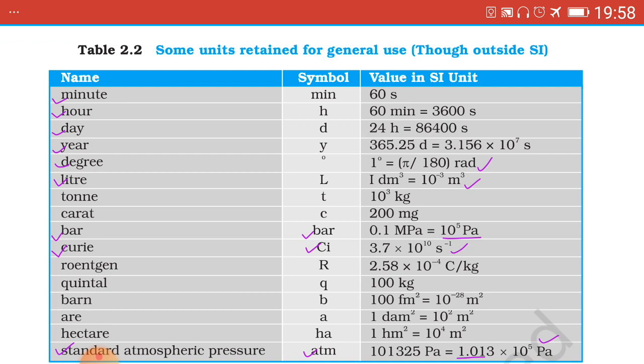1 minute equals 60 seconds. Second, not sec but only s. Hour, 3600 seconds. Hour to minute and minute to second is shown.